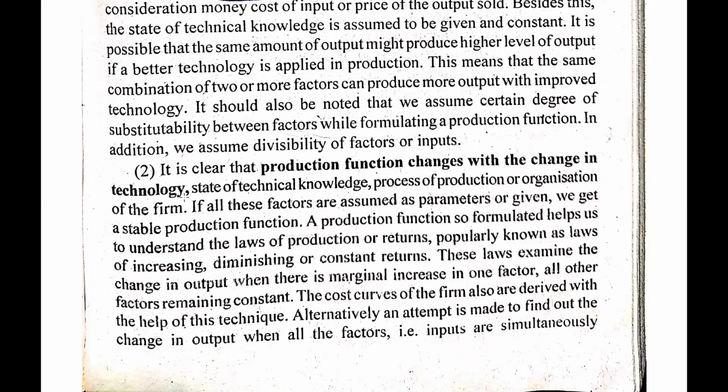So guys, here we can clearly understand that production function changes with the changes in technology, because production function is the relationship between the total output and the total input. As the technology changes, we will change our resources from people to machines. When we acquire machines into our production process, we need fewer people to work in our factory. So this is how the production function changes with the change in technology.